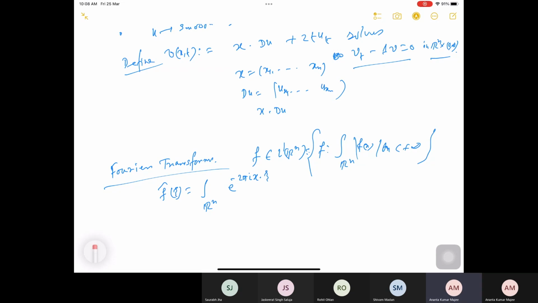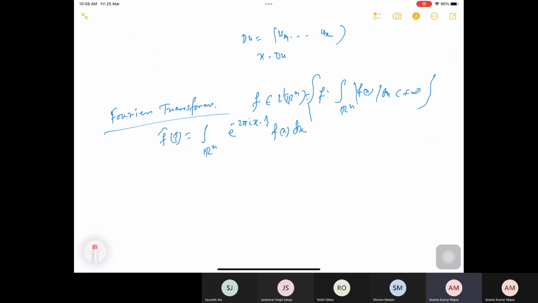Again zeta and x are from Rn, so it is a vector product, and i is the square root of minus 1. So I have this Fourier transformation. I will not go into more details on the Fourier transform, because for that you need many classes. I just try to use certain properties and the definitions.